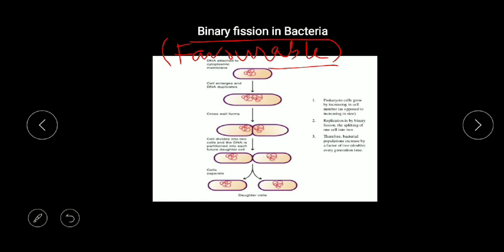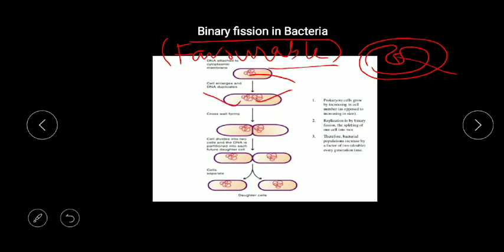And when they perform binary fission in favorable condition, what will happen? First they will form a mesosome. You know that mesosome is nothing but an invagination of plasma membrane. To this mesosome, the DNA will attach. After attachment to the mesosome, this DNA will replicate, and you can see here 2 copies are found. Now after that there is wall formation and division occurs, and this replicated DNA will distribute into the 2 daughter bacteria, and 2 daughter bacteria will be obtained.